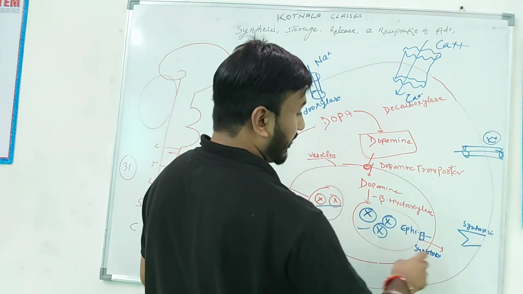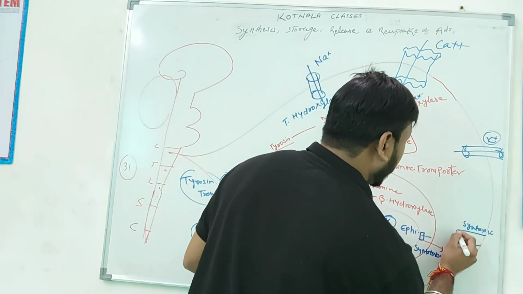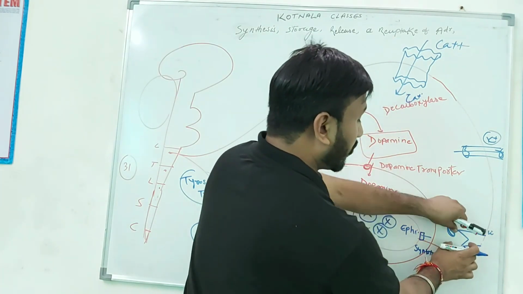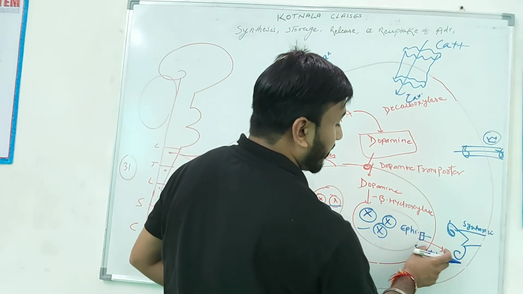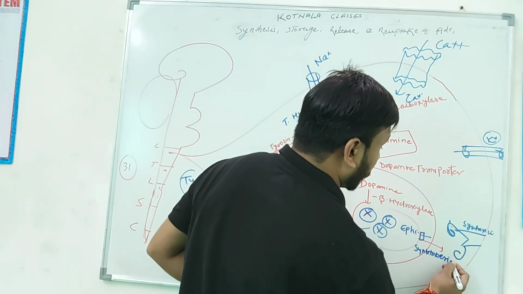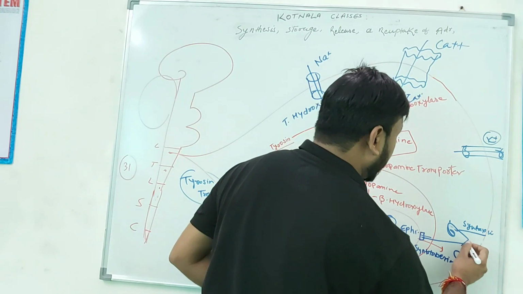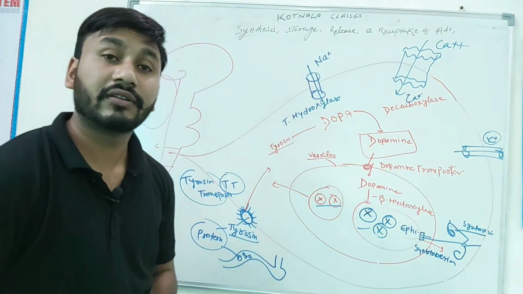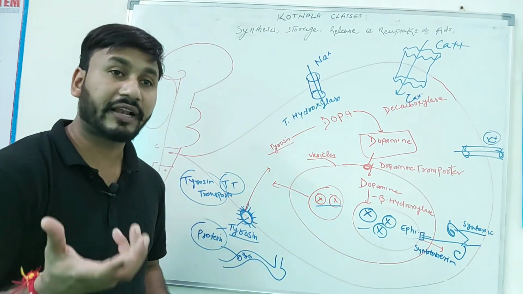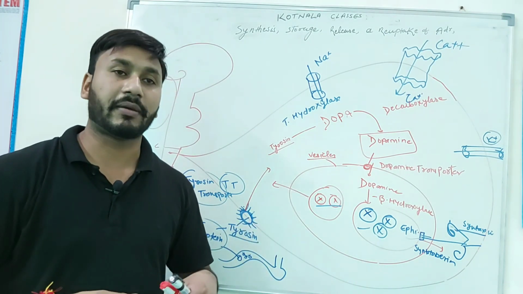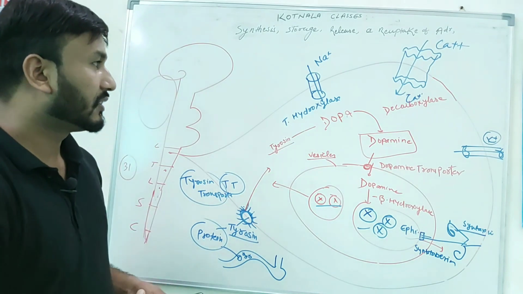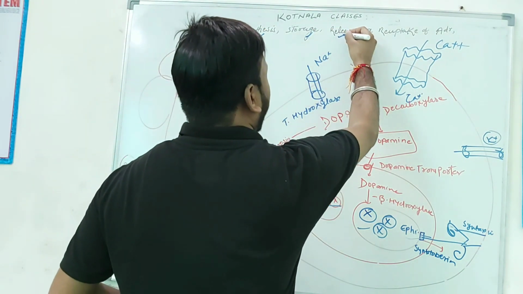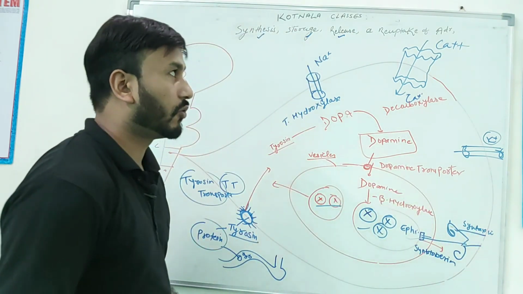This calcium binds on this pore system, and when bound, this pore becomes open, fusing synaptobrevin to syntaxin, and epinephrine slightly crosses the neuronal cell membrane, not the nerve ending, right? This is the release, so synthesis, storage and release of norepinephrine is over.